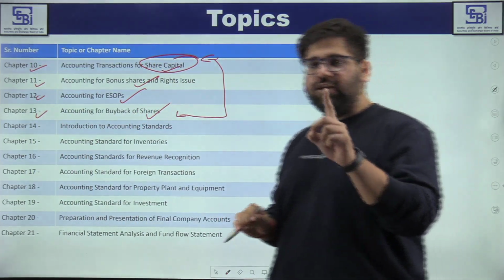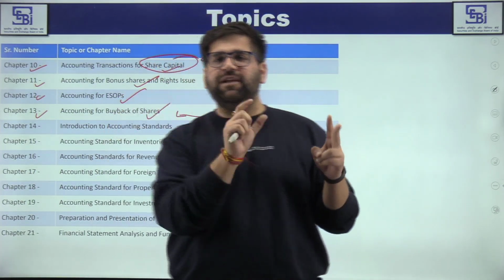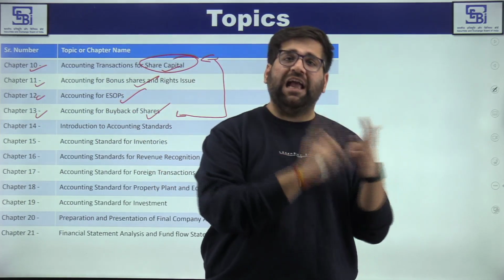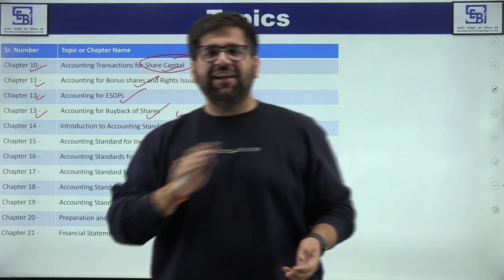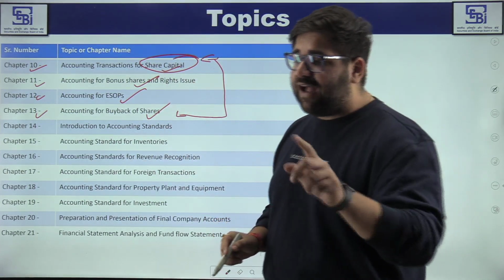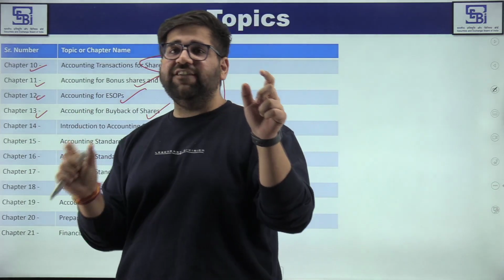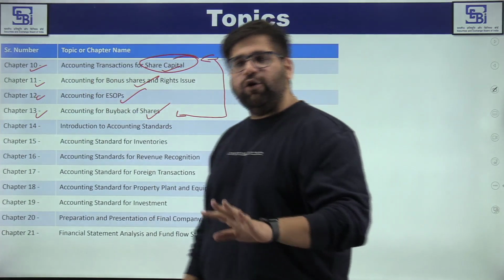If you are done with journal, then you will move to the ledger part. Ledger is like just copy pasting from journal. Then you are done with your trial balance. If your ledger is ready, then trial balance is hardly a 20-minute game, my friends. It's not that much tough. And if your journal is strong, if you understand why we are debiting that particular account and why we are crediting this particular account, then chapter 10, 11, 12 and 13 are also done for you.